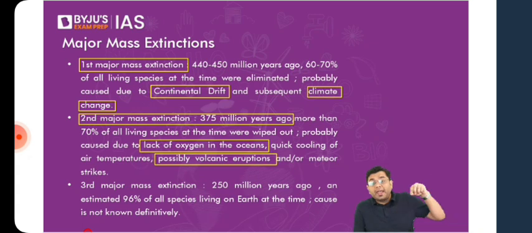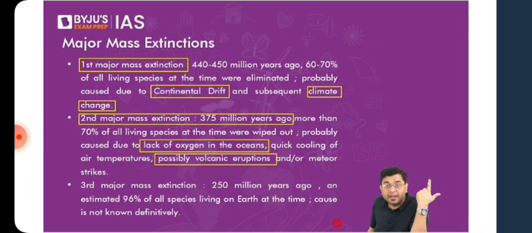Now, if you have any of these, that is a volcanic eruption or frequent meteoric strikes, it will create a huge plume of smoke that can block the availability of sunlight. When the sunlight is blocked, what will happen to the plant species? Their population will be lesser. And obviously the producers, by this point of time, around 375 million years ago, we did not have many of the large forest areas that you see. Forest areas were not developed significantly.